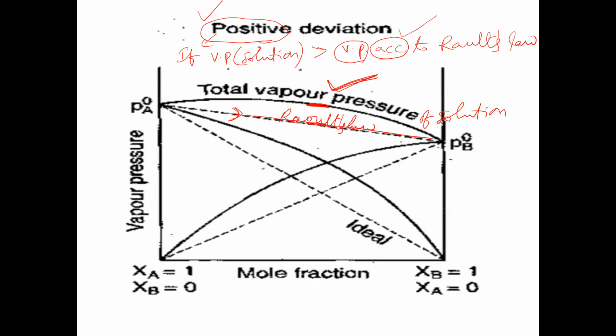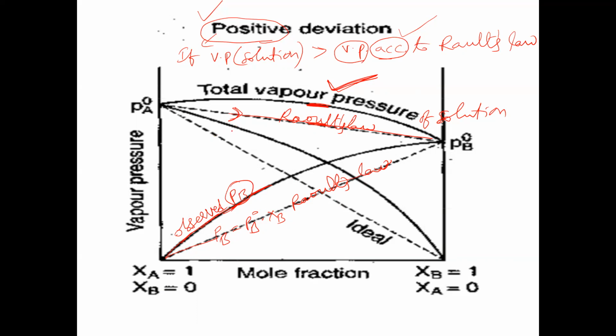Next, see here. It is PB. PB is not equal to PB naught into XB, according to Raoult's law. According to Raoult's law, the PB value should be this much. But you see, the observed PB is this one. Experimentally we got this much. The observed PB is more than what you expected from Raoult's law. The vapor pressure of liquid B is more than expected from Raoult's law. That's why again this is called positive deviation.